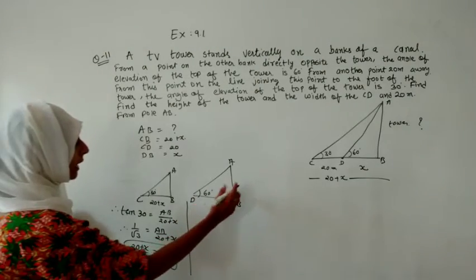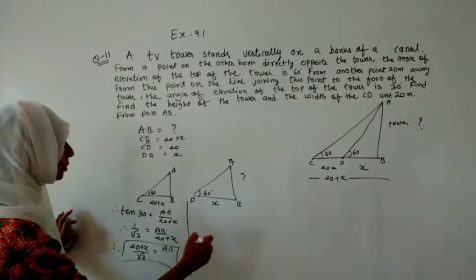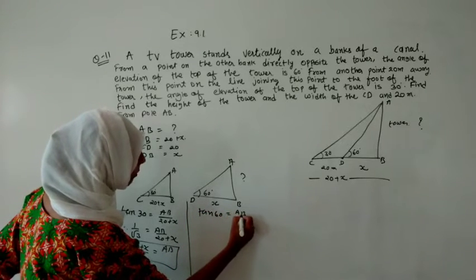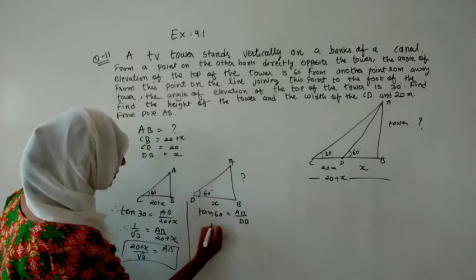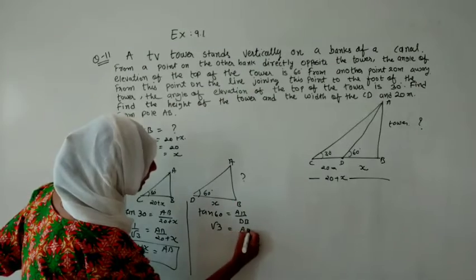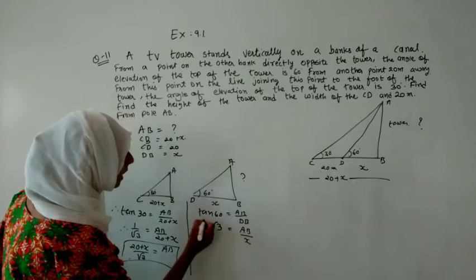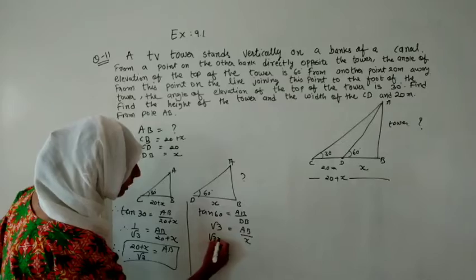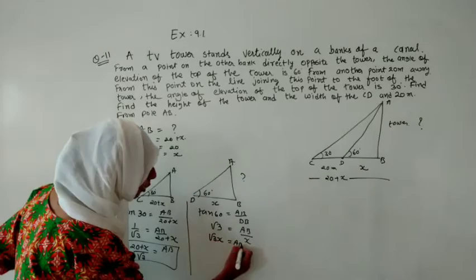Now again we have to find this AB, no? So again we are applying tan 60 and that will become AB upon DB. So tan 60 will be under root 3. AB we do not know, so let us keep it as AB, and DB as x. If we are making AB alone, then x has to go up, so it will become under root 3x, and that is the value of AB.